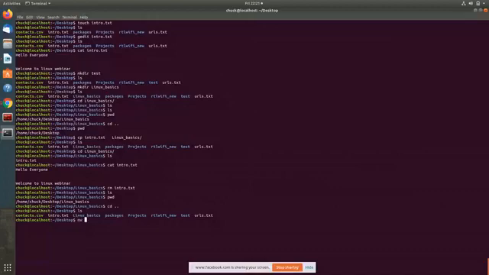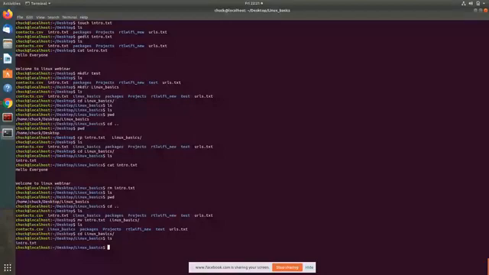You use mv intro.txt Linux basics, and mv stands for move. What it does is it totally shifts the file from the source to the destination. My source here was the current directory, and the destination was inside the Linux basics directory. So if I go into Linux basics, intro.txt is present here.